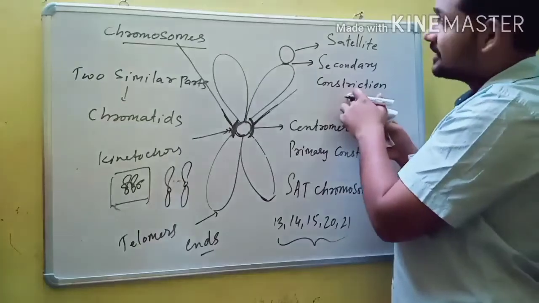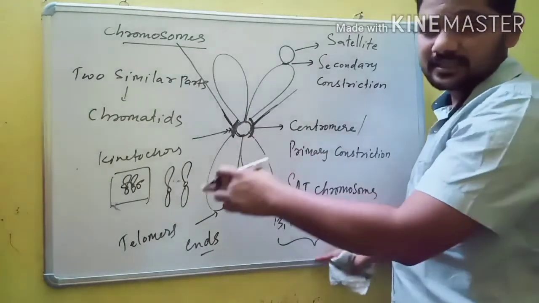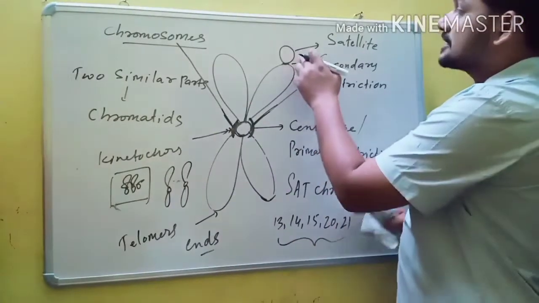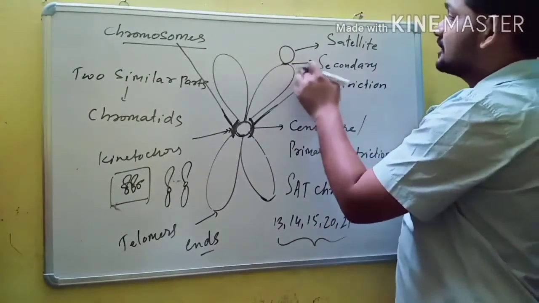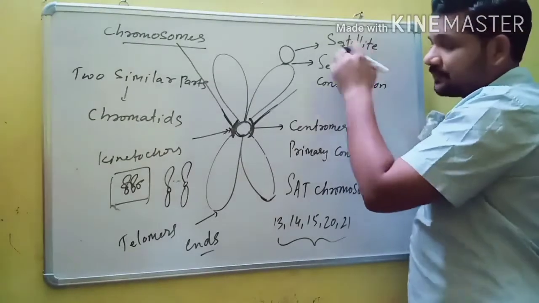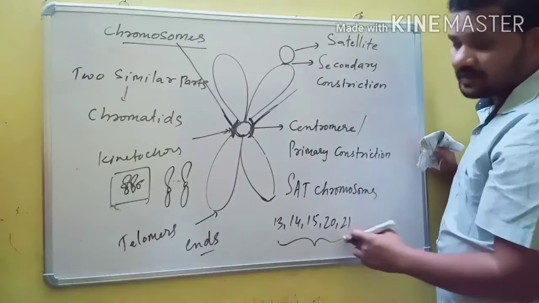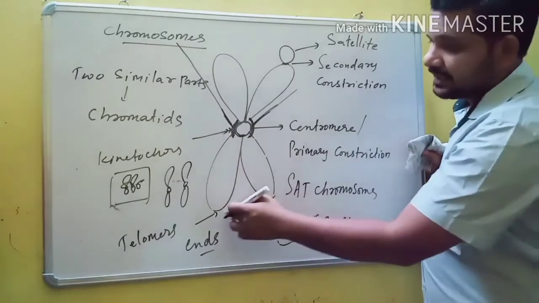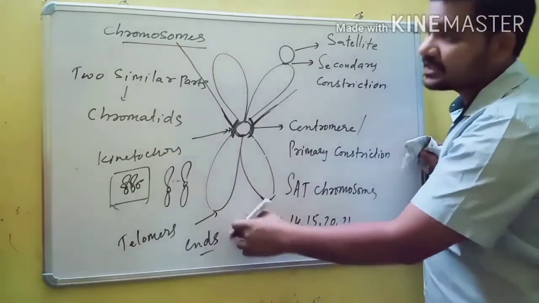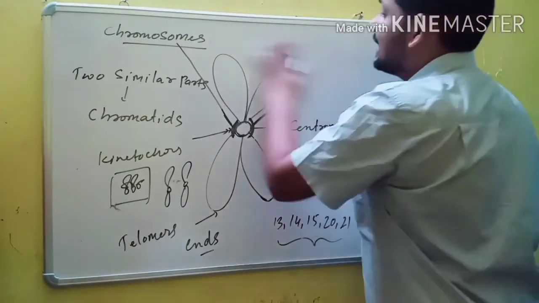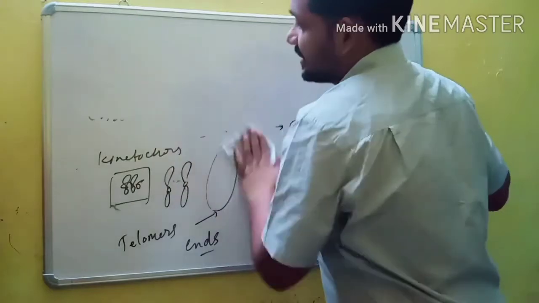Some secondary constrictions are specialized for synthesis of rRNA and nucleolus, and they are called NOR. The knob-like structure above the secondary constriction is the satellite, and satellite-containing chromosomes are called SAT chromosomes. The ends of chromosomes are called telomeres, which prevent attachment between adjacent chromosomes during cell division.